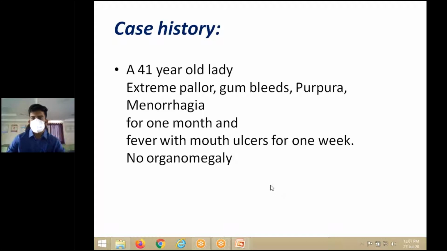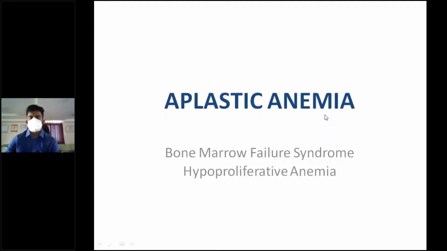Idiopathic thrombocytopenic purpura. That is not correct because there's also anemia and decreased WBC count. Himanjali, you're right. Aplastic anemia could be one of the major differential diagnoses. And that is today's class, aplastic anemia. It's a bone marrow failure syndrome. Here the bone marrow fails, so all three cell lineages are affected, and there is hypoproliferative anemia. So that means there is direct effect on the bone marrow, causing decreased production of the particular cell lineages here.